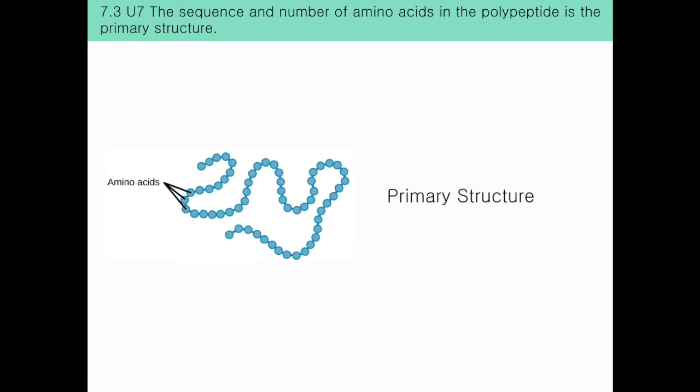There are 4 different levels of structure within proteins. The first level is the primary structure, and this is the order of the amino acids of which the protein is composed. These are formed by the covalent peptide bonds that form within translation.